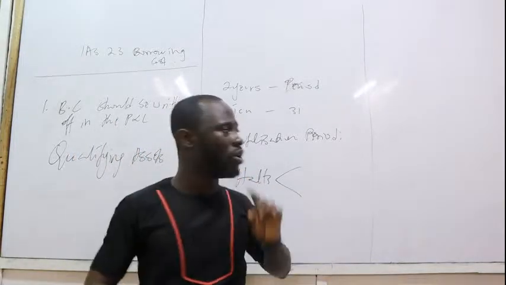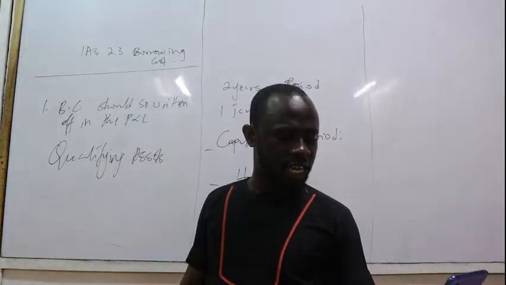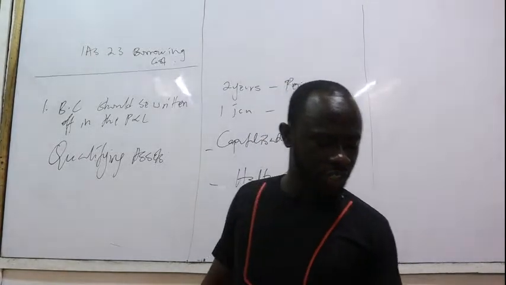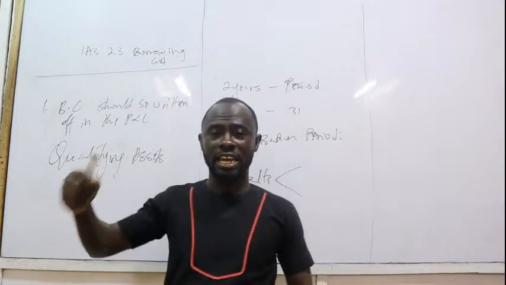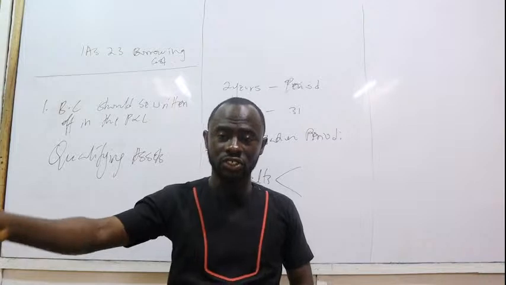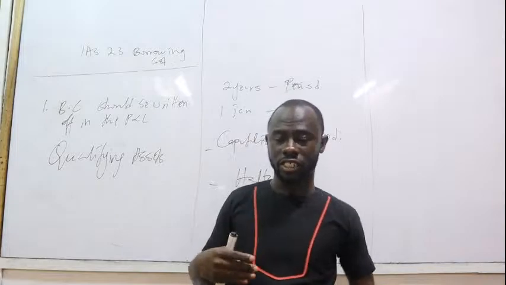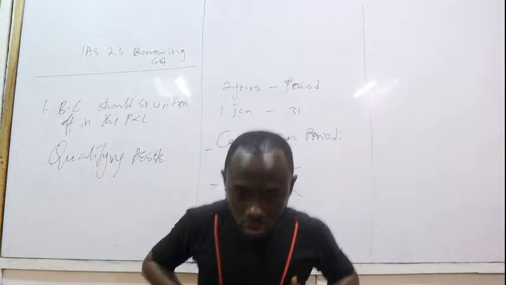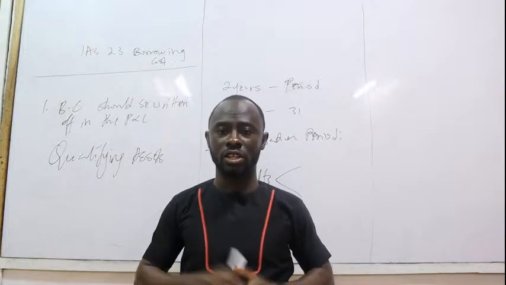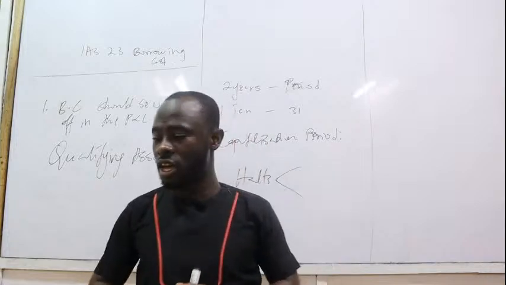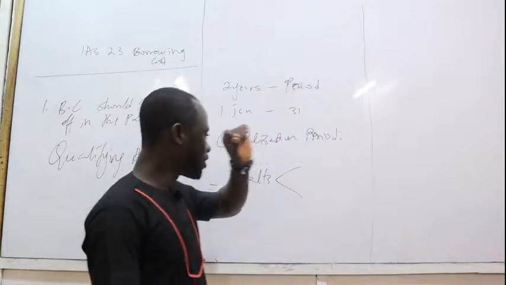Let me explain this very well so you understand the principle. I see a comment coming in there. Mustafa said, sir, please go over the definition of borrowing cost. We said borrowing cost can be defined as the cost incurred in the arrangement of funds and the interest expenses. So it has two components: the cost we incur to get the money, and the interest expenses we are paying on the money. These two components together are referred to as the borrowing cost. So Mustafa, I hope it makes sense.